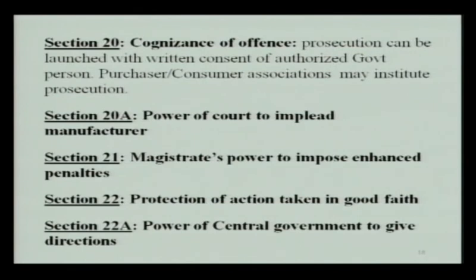Section 19 was about a warranty, that warranty which was given by manufacturer, dealer or distributor to the vendor. That warranty stands as a defense in case of prosecution, and this warranty may be in form of cash memo or bill. As per section 20, a prosecution can be launched with written consent of authorized central or state government person except in case of warranty. Any purchaser or consumer association, they may also institute prosecution.